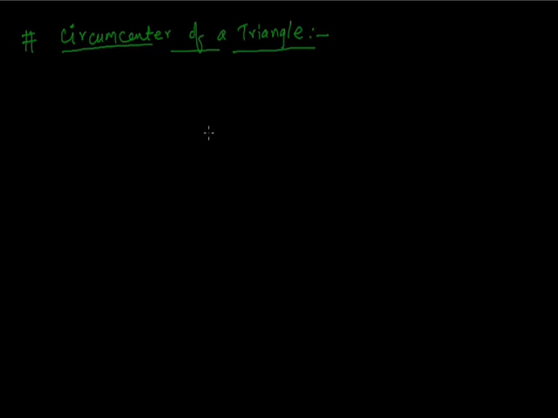Circumcenter is the point of intersection of all the perpendicular bisectors of a given triangle. So it can be obtained as follows: we have a triangle ABC, and the perpendicular bisectors of its sides intersect at the point C. Then C denotes the circumcenter.